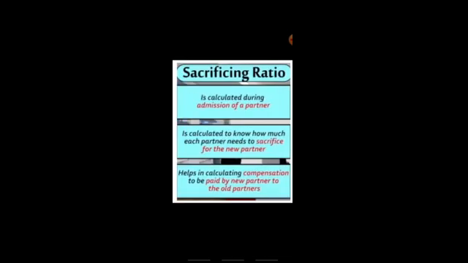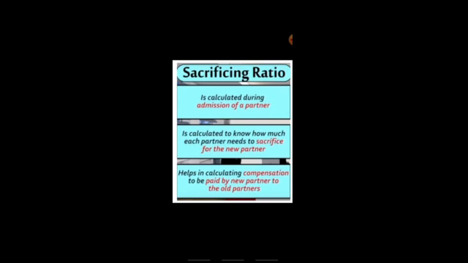That means when the new partner is coming, all the prevailing accounts are settled, and adjustments are made in the partners' capital accounts. That means the new partner, what amount of capital he is bringing, how his capital will be adjusted in the firm. Now, what is the sacrificing ratio?